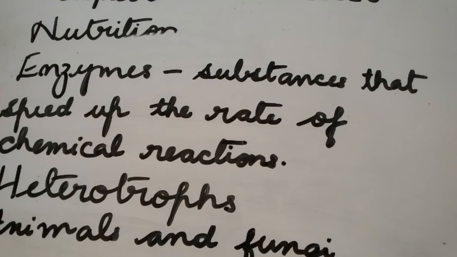Heterotrophs cannot make their own food. Therefore, they directly or indirectly depend on autotrophs.